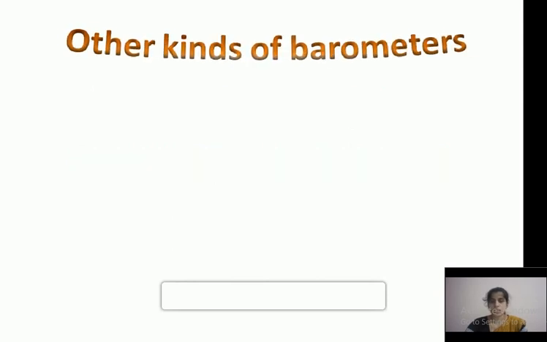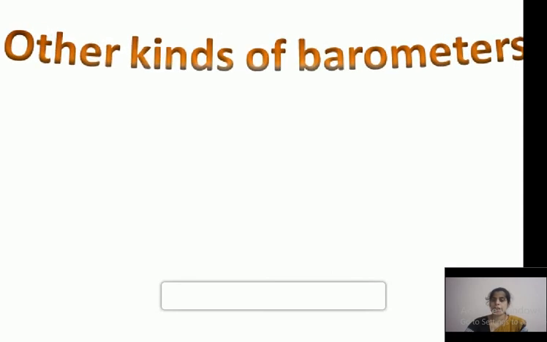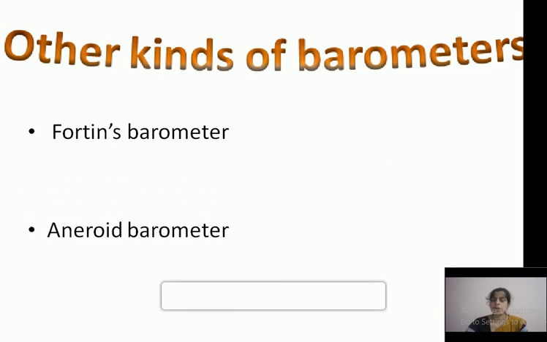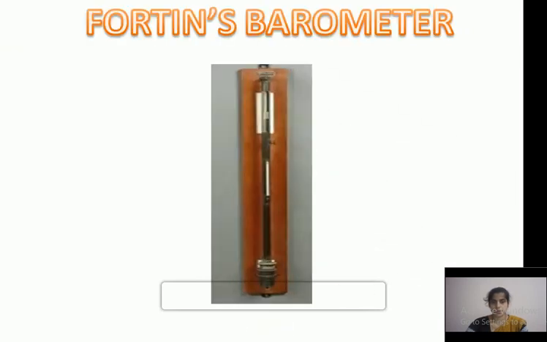Next are other kinds of barometers. Here two barometers are given: Fortin's barometer and the aneroid barometer. This is Fortin's barometer. It does not have defects like our simple mercury barometer.